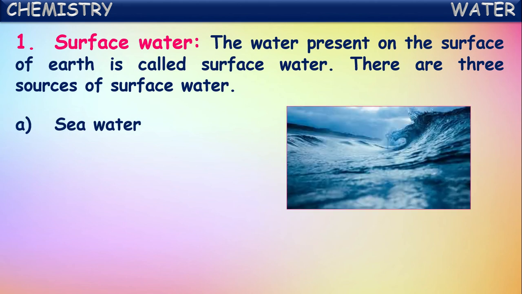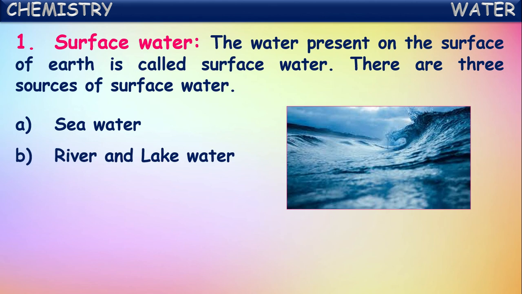The main source of water on the earth is ocean water or seawater. As we said, two-thirds of the earth's surface is covered with seawater itself, so it is a main source of surface water.